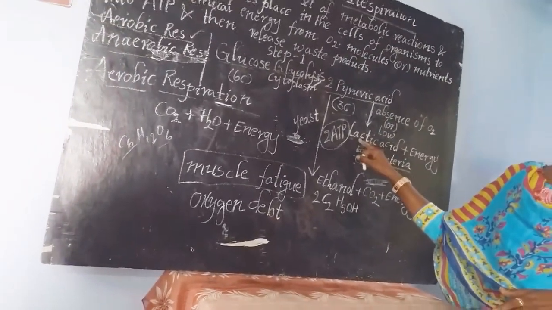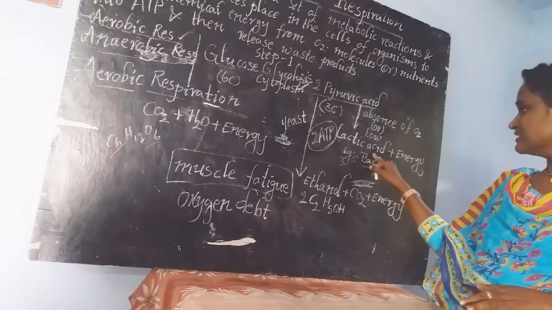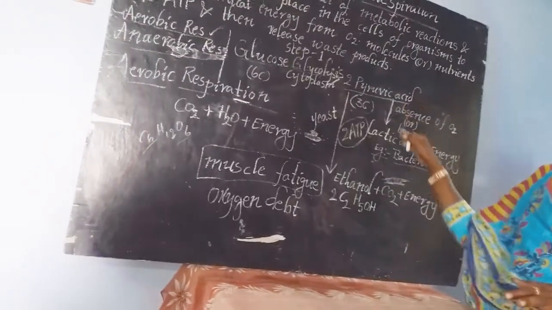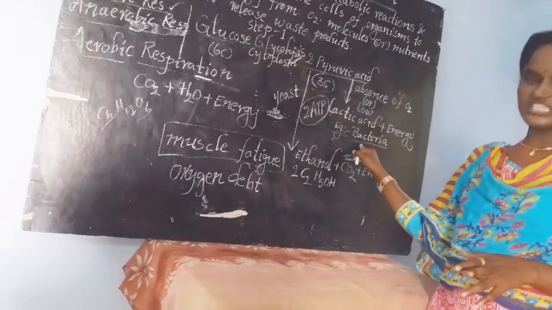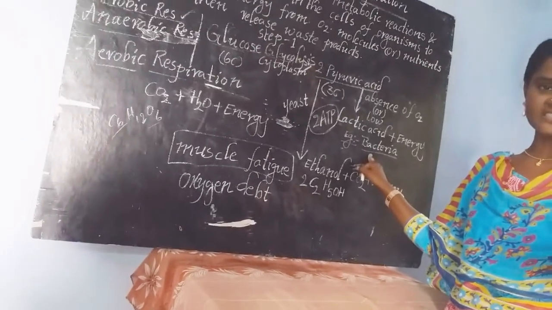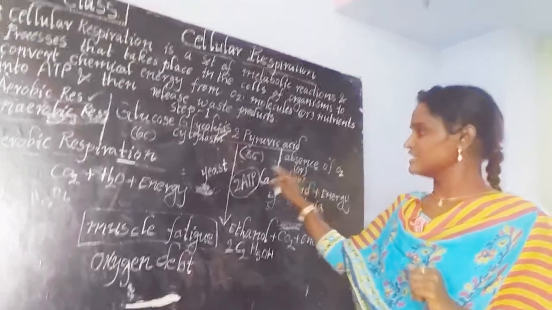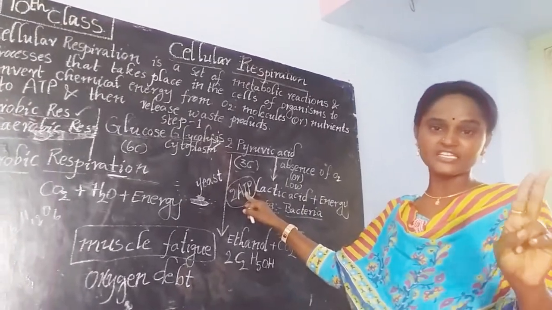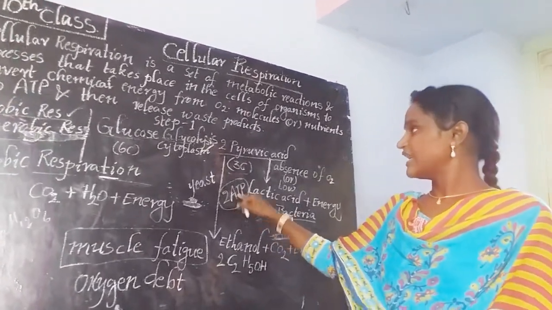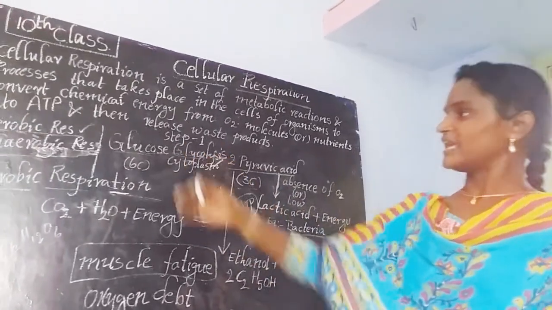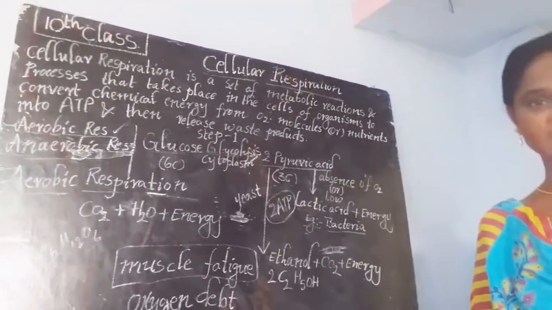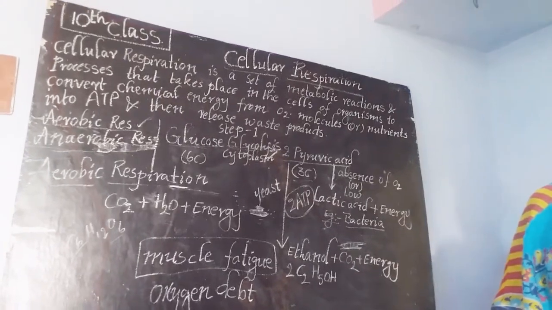What is that? Lactic acid. The pyruvic acid is converted inside the bacterial body into lactic acid, and in this process some amount of energy is released. What is that energy? That is 2 ATPs. The same process, anaerobic respiration, also takes place inside the body of yeast.